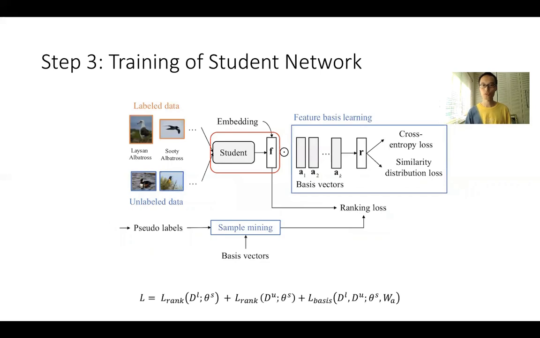We further introduce a feature basis learning component to help deal with the noisy pseudo labels generated in step 2. We use cross-entropy loss on the labeled data, a similar distribution loss on unlabeled data, and we jointly optimize the student and the basis vectors in an end-to-end manner using the following objective.